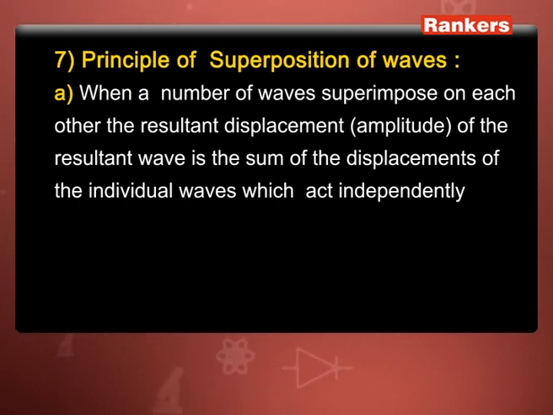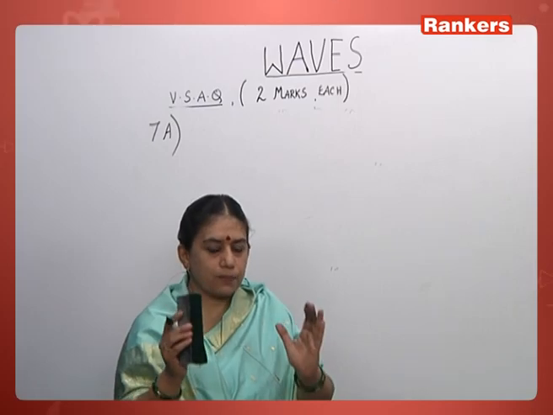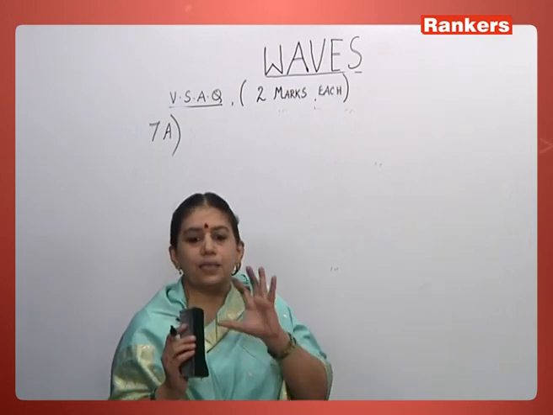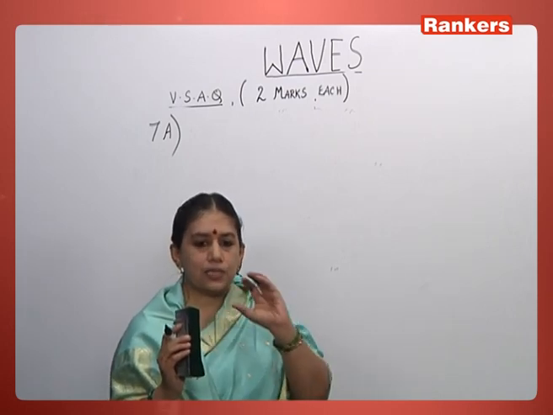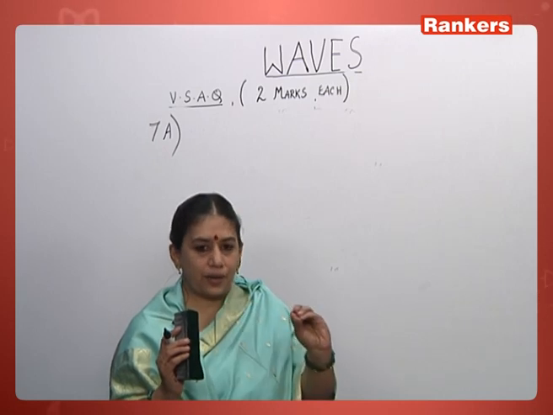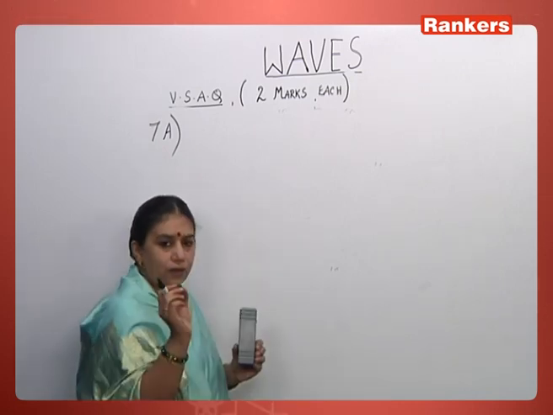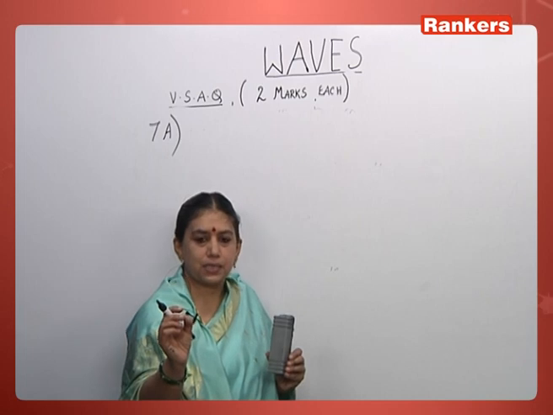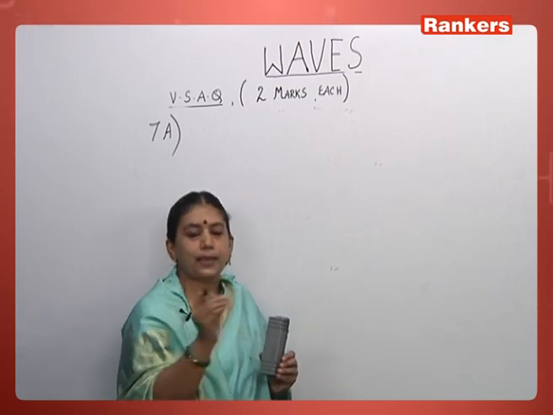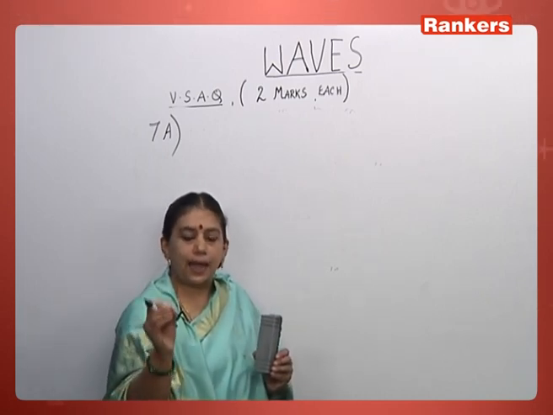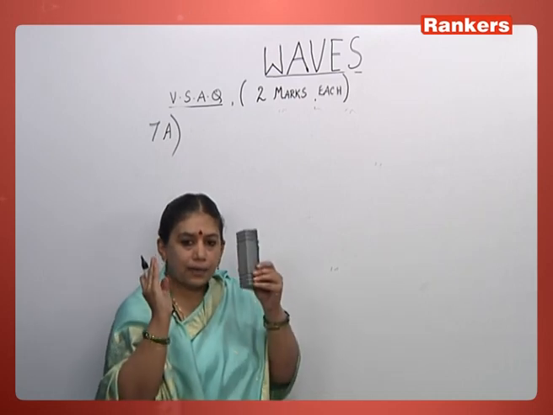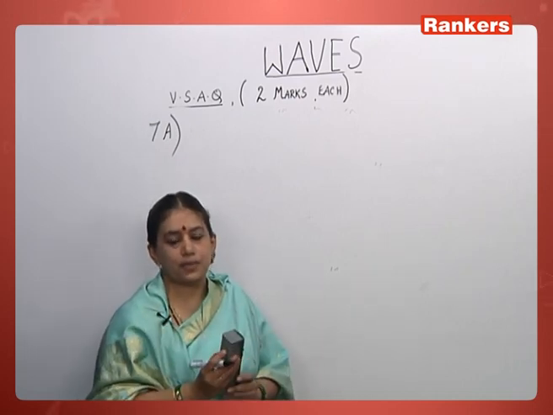The resultant displacement will be the sum of the displacements of the individual waves.